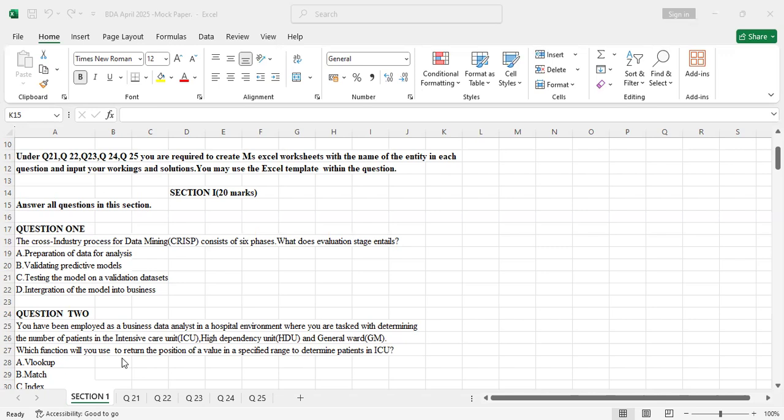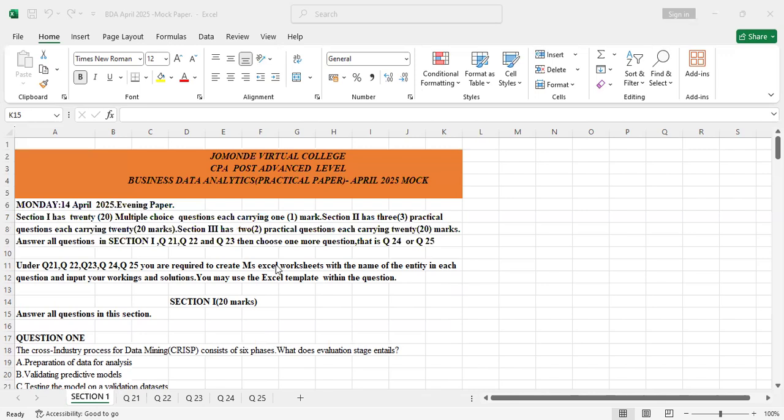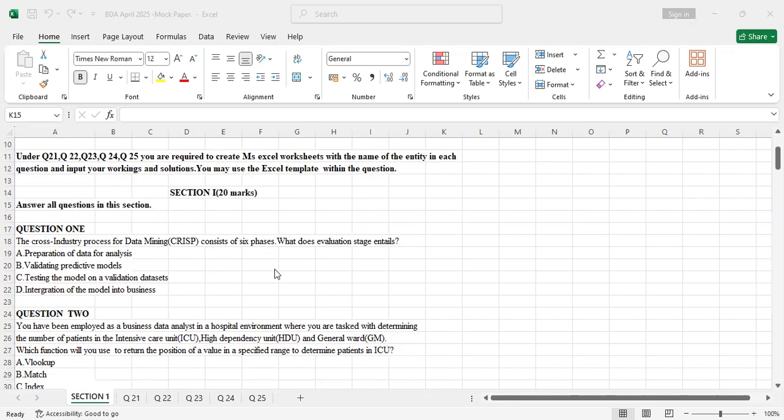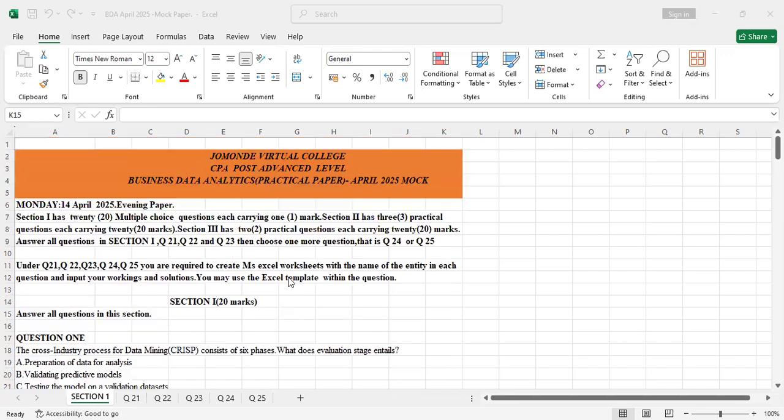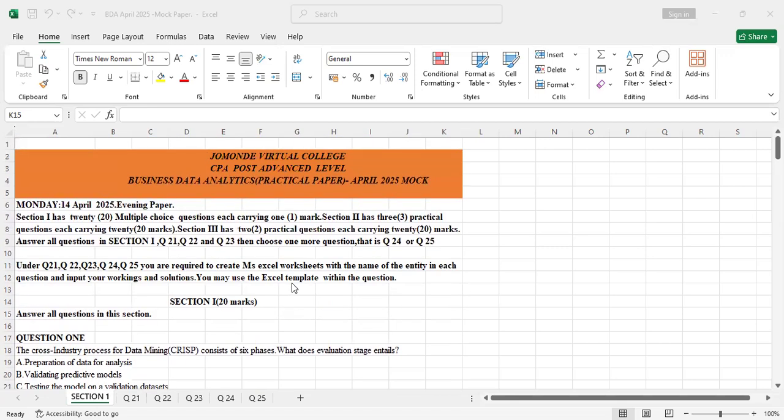So you are able to be tested on various areas, as this will prepare you well even as you prepare for your paper in the next 6 days. So I'll read the question. Before I go straight to the question, maybe I'll read the instructions, because this is basically what we'll get on the business data analytics paper.